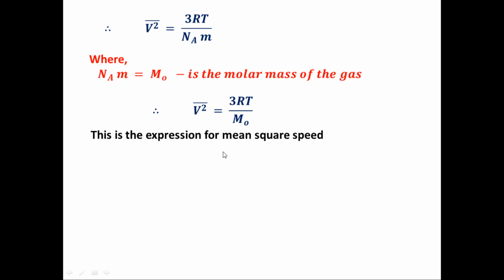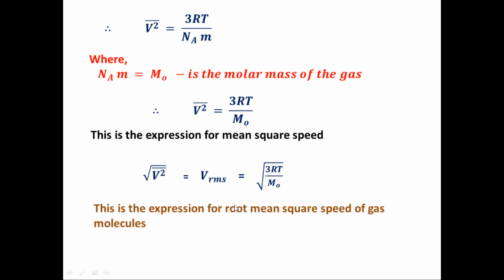This expression shows the mean square speed of the gas particles. But we actually discussed root mean square speed. So when we take the root of the mean square speed, we get the root mean square velocity, VRMS. VRMS means root mean square speed. So this is equal to the root of 3RT divided by m naught. This is the expression for the root mean square speed of gas molecules.